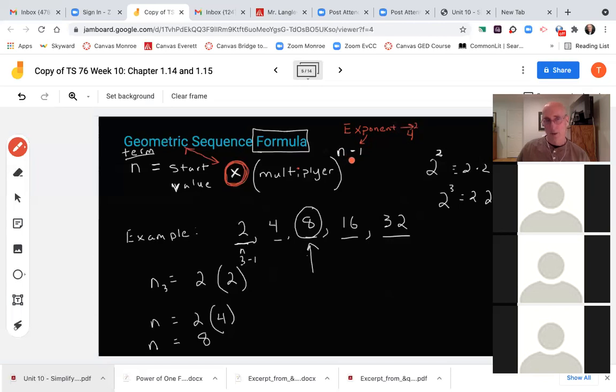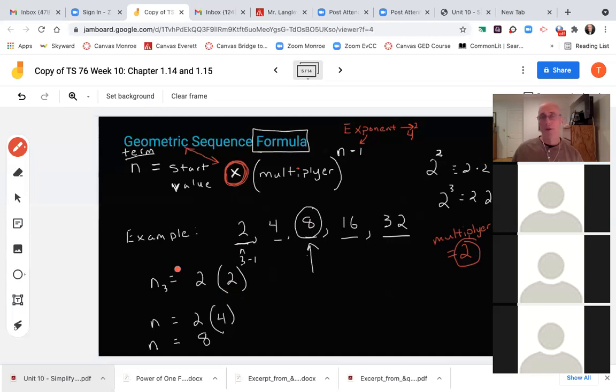This is an exponent. All right, so let's go through here and look at our sequence. I've got an example of 2 times 2 is 4, 4 times 2 is 8, 8 times 2. So the multiplier is 2, obviously, every time. That's my magic multiplier.